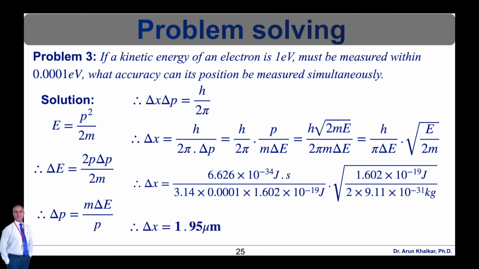So after calculating this, we get the value of delta x is equal to 1.95 micrometer. So this is the accuracy of position which is being measured simultaneously.